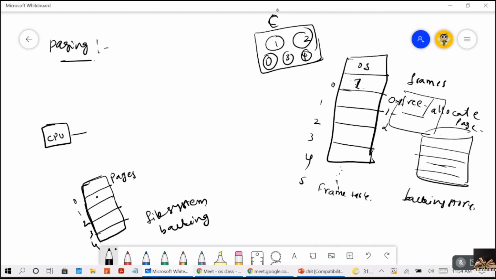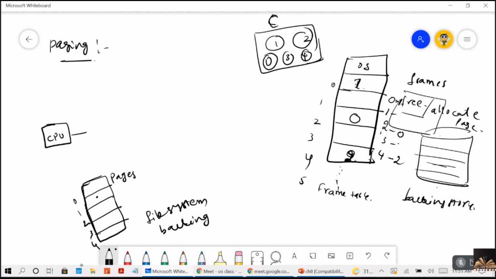And in frame 2 you are storing page 0. So page 0 is stored in frame 2, and page 2 is stored in frame 4, let's say. Frame 3 is empty. So this is how the information will be in the frame table. The frame table maintains the list of frames. And the backing store also saves space.